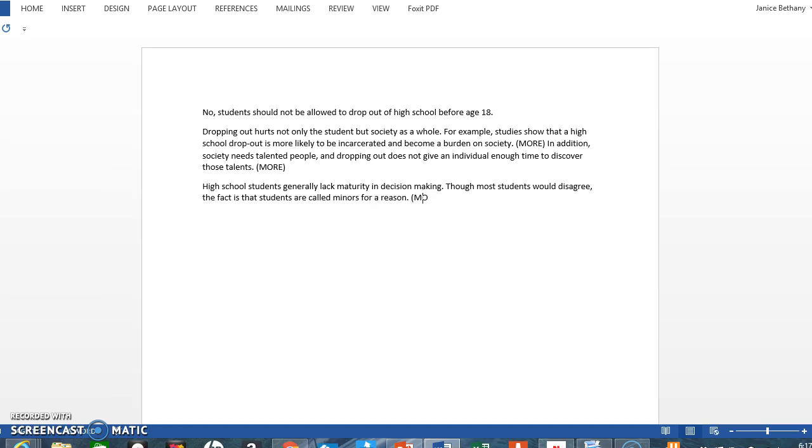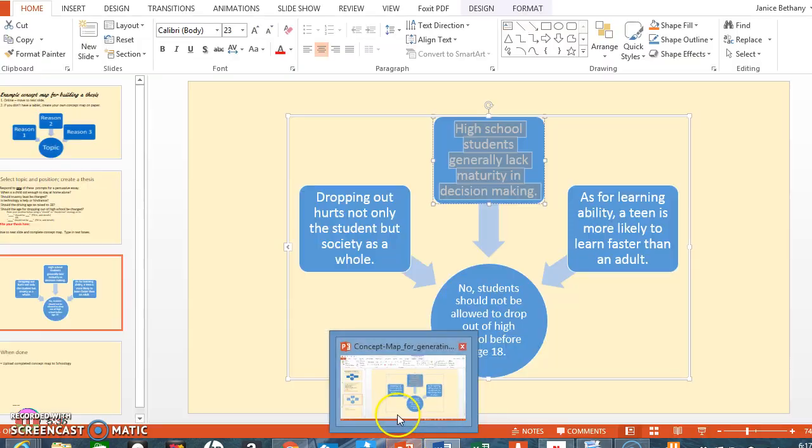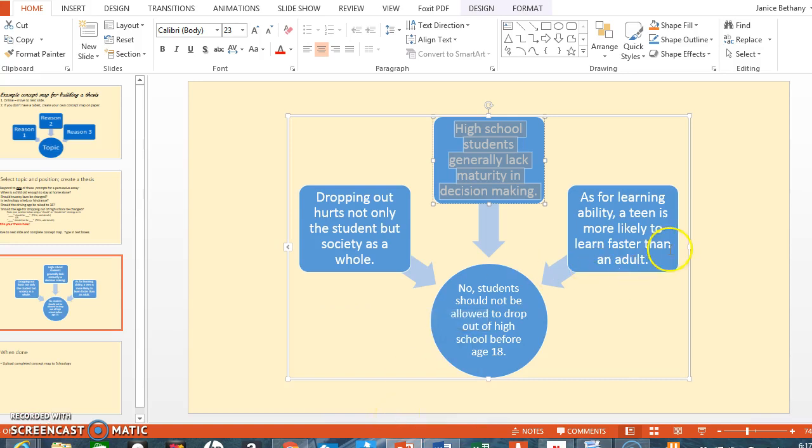Then I'm just going to put more in parentheses. Again, I'm going to talk through that. If you talk to most adults, they may not even be that old. You can talk to adults that are 19, 20, 21, and they're going to probably say, yeah, I regretted dropping out of school. I had to work harder for it later.